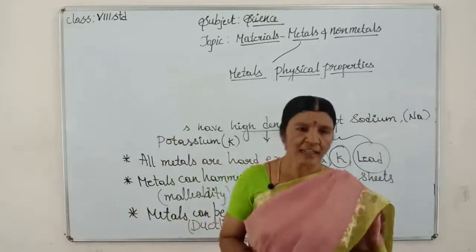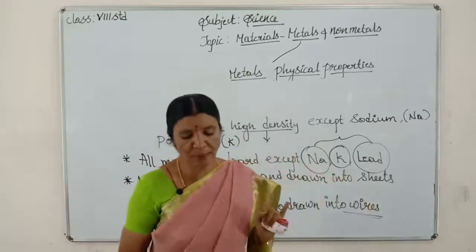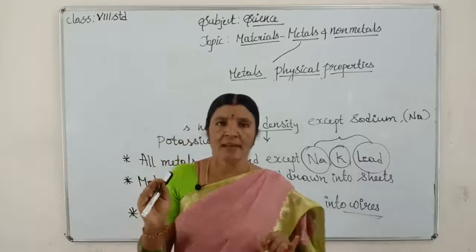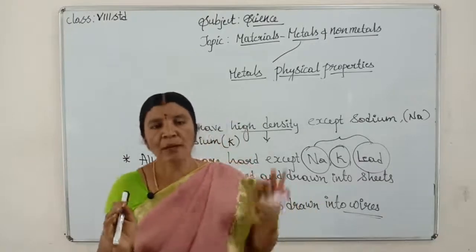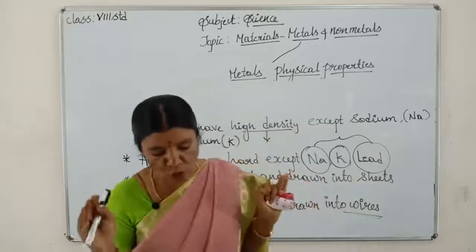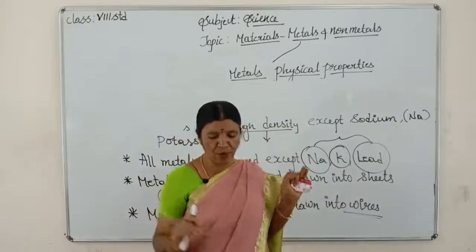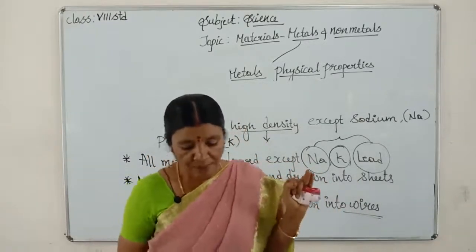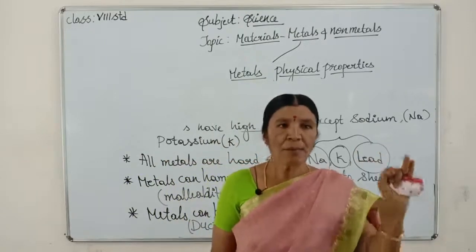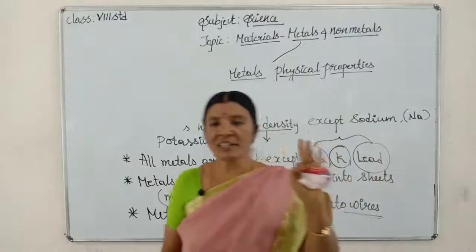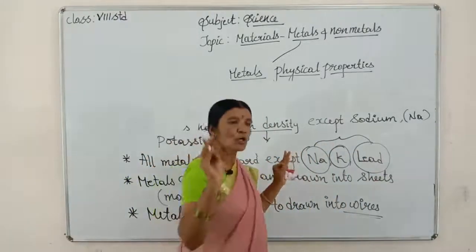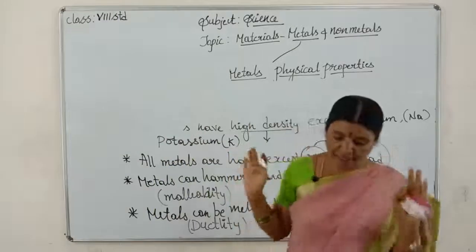Got it, children? That is the first point. Second point is metals have high density except sodium and potassium. That is the second point. Third point, metals are hard except sodium, potassium and lead. That is the third point, children.